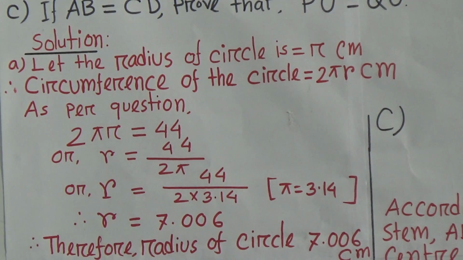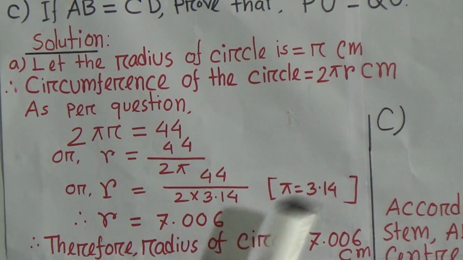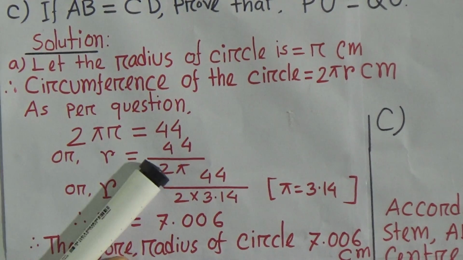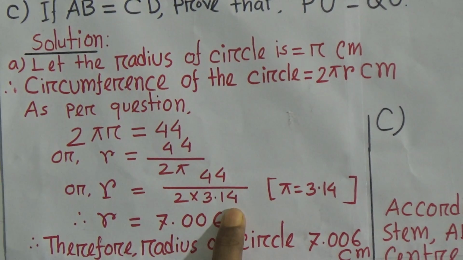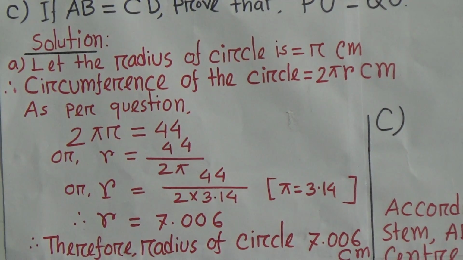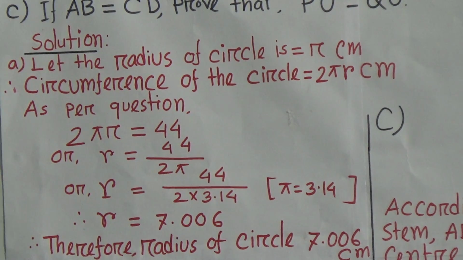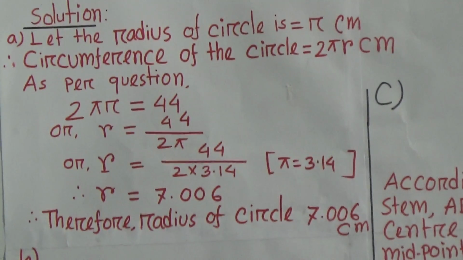Okay. Now you put the value 3.14. Value of pi equal to what? 3.14. Now at first you divide 44 by 2. Then you get 22. Then you divide 22 by 3.14. Then you get this result, 7.006. Okay. That means we have got the result. The radius of the circle is 7.006 centimeter.